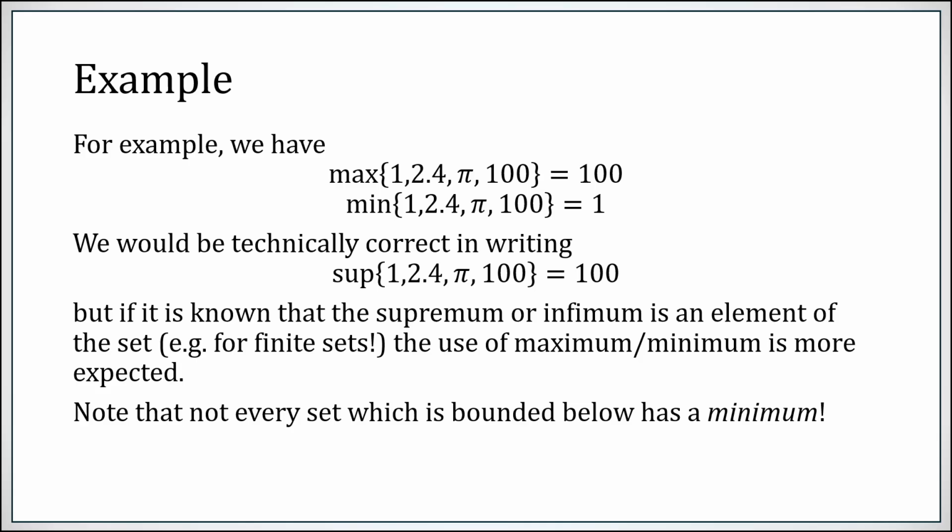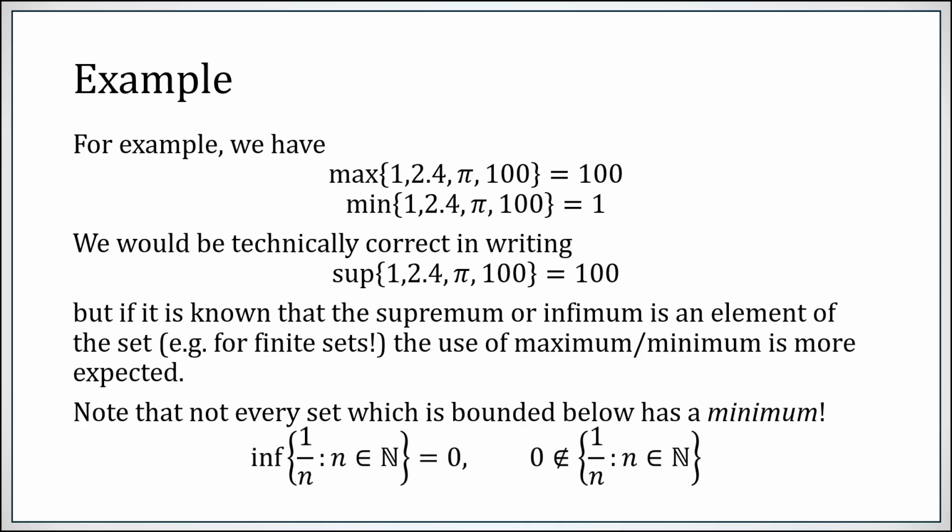But not every set that has a bound has a max or a min. Specifically, you can have a set that's bounded below that doesn't have a minimum. We already saw an example. The inf of the set 1, 1/2, 1/3, 1/4 is 0, but that's not an element of the set. So you can't call it the min. You cannot call it the min if it's not in the set. So if you have a bounded set, the completeness axiom tells you it has a sup and an inf. If you know for a fact that they are in the set, go ahead and call them the max and the min. If you know they're not in the set, or you don't know one way or the other, call them the sup and the inf.